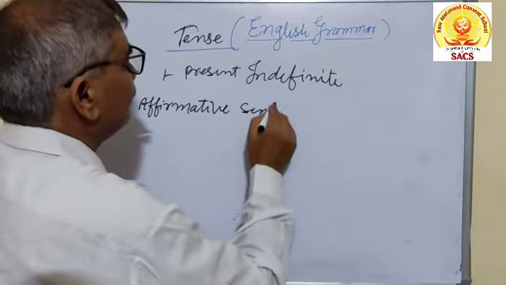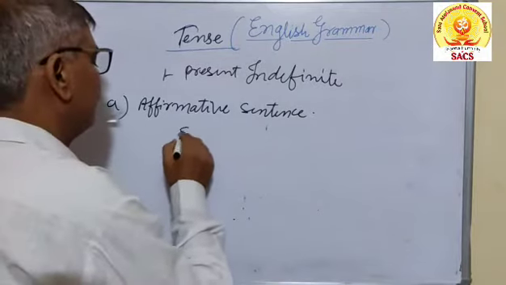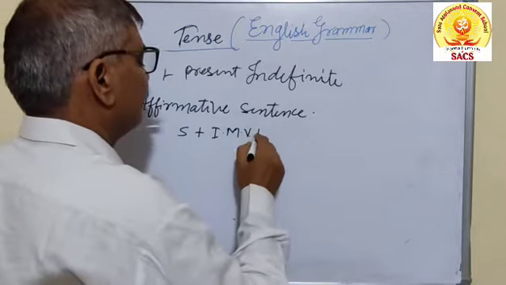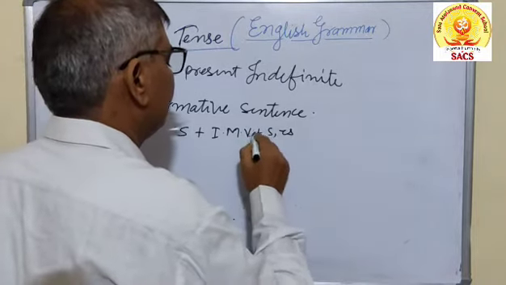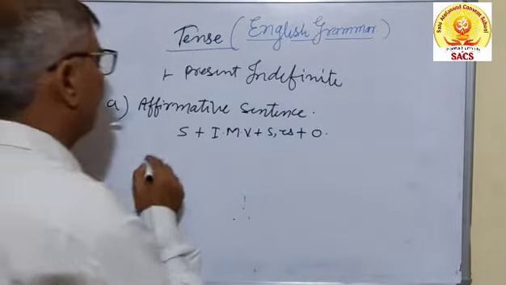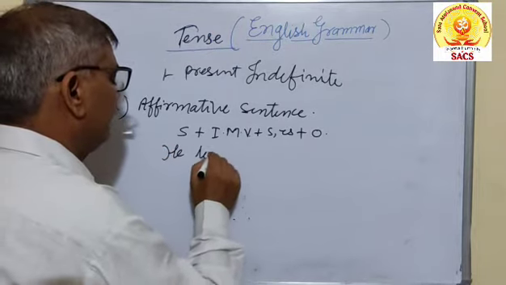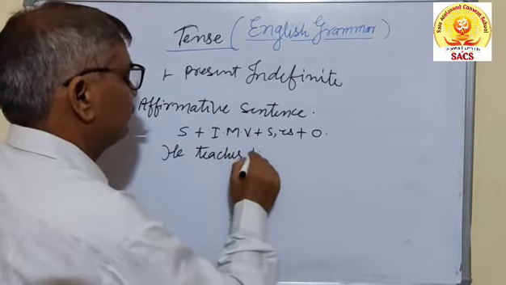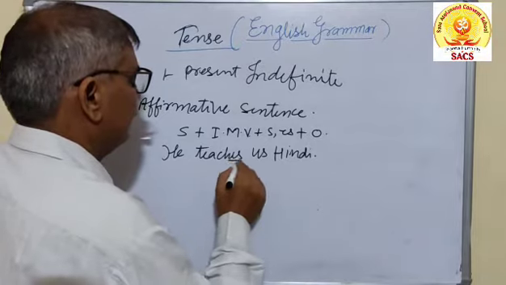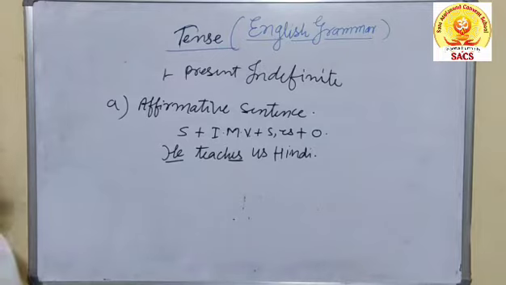Affirmative sentence. The rule for such types of sentences is subject plus first form of the main verb plus S or ES plus object. This is the formula for the affirmative sentence. I write here, he teaches us Hindi. You can see in this sentence, teaches has been added because he is singular. Actually, verbs are used according to the subject.